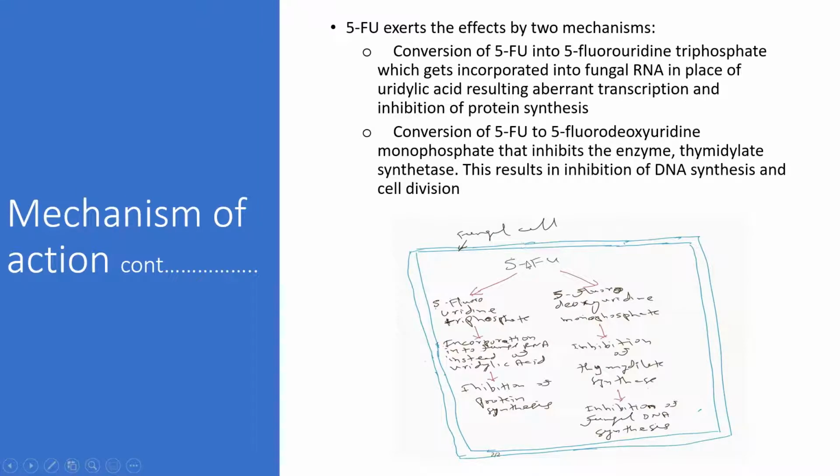Fungal cell, 5-fluorouracil, 5-fluorouridine triphosphate, right? And that gets incorporated into fungal mRNA instead of uridylic acid, and that results in inhibition of protein synthesis because no transcription, no translation. Then 5-fluorouracil also can be converted to 5-fluorodeoxyuridine monophosphate that causes inhibition of thymidylate synthase, which is an enzyme important for thymidine synthesis. So that is how it inhibits the fungal DNA synthesis. So that is the mechanism of action.